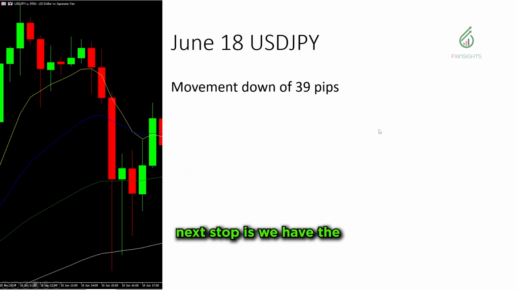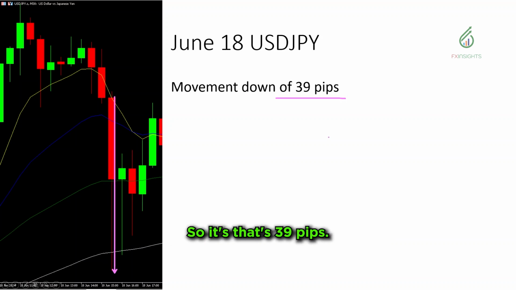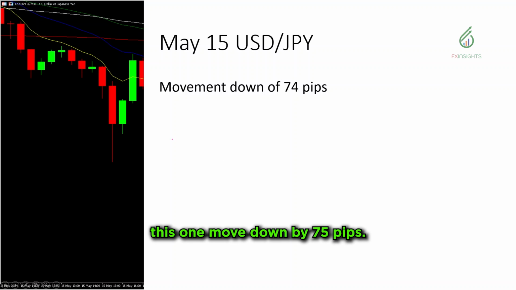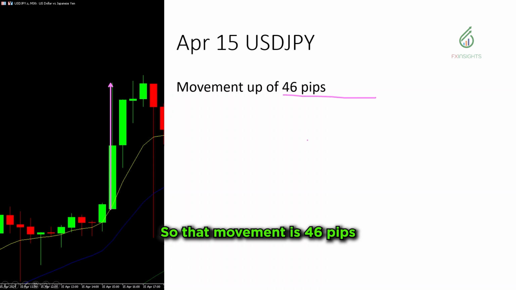Next up is we have the USD. So for the USD, based on historical data, this June 18 USD JPY did go down in the first 30 minutes right there. So that's 39 pips. May 15, this one moved down by 75 pips. So it looks small, but this is actually around 74-75 pips. We have April 15. So this is this bar right here. That movement is 46 pips.